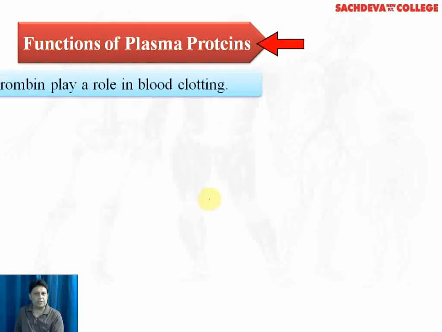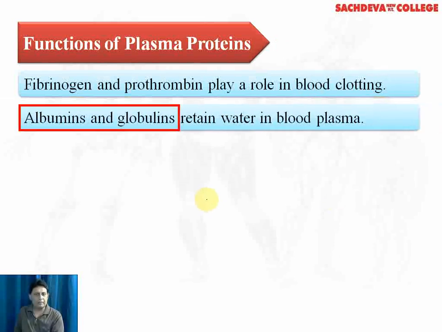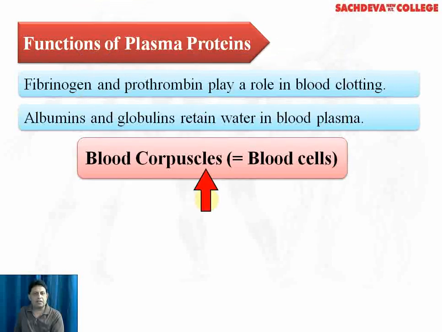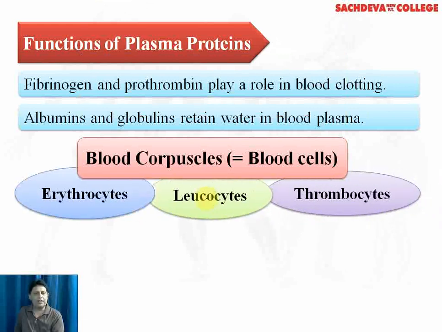Functions of plasma proteins. We have different categories of plasma proteins. The important ones are fibrinogen and prothrombin. Both of them play a role in blood clotting. Albumin and globulin retain water in blood plasma, therefore they help in osmoregulation. Coming to blood corpuscles or the blood cells. We have three major types of blood cells: erythrocytes, leukocytes, and thrombocytes.